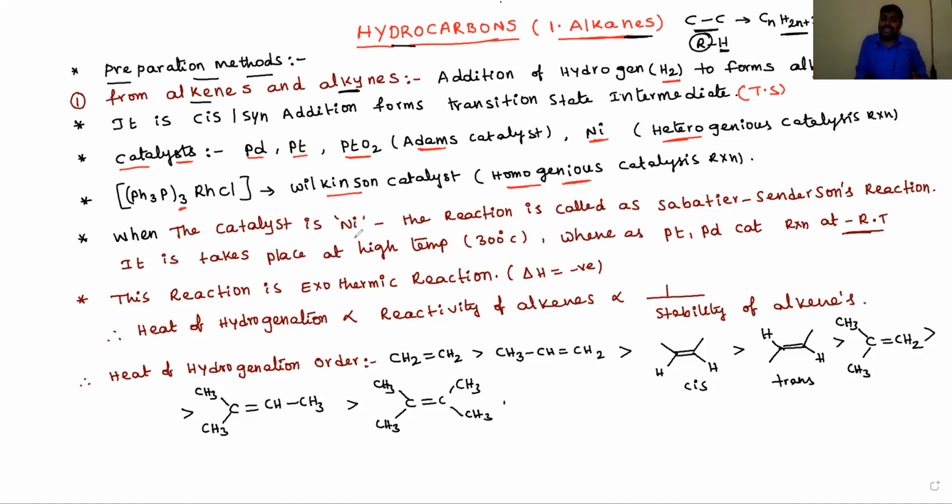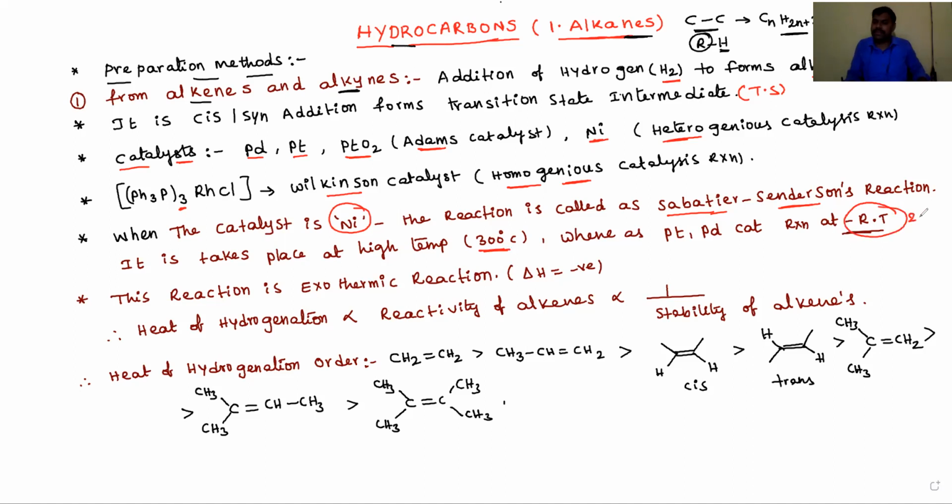Okay, dear students, when the nickel catalyst is used in the addition of hydrogen to alkenes, that reaction is called the Sabatier-Senderens reaction. Okay, dear students, that reaction is known as the Sabatier-Senderens reaction. If the nickel catalyst is used for the hydrogenation, it requires a high temperature, around 300 degrees Celsius, dear students. Whereas if a platinum or palladium catalyst is used, the hydrogenation reaction takes place at room temperature only.